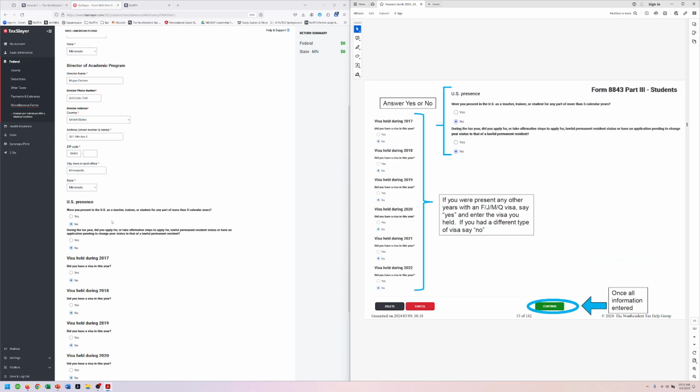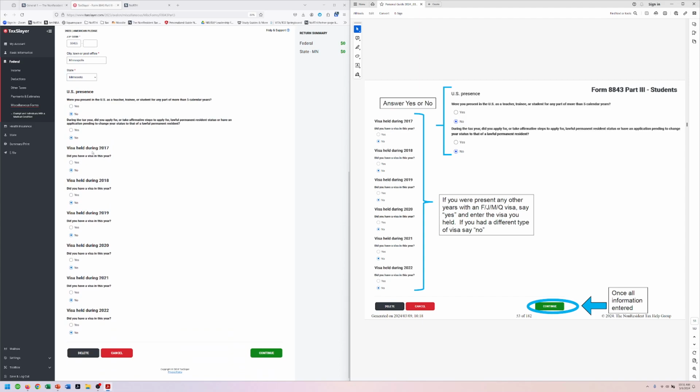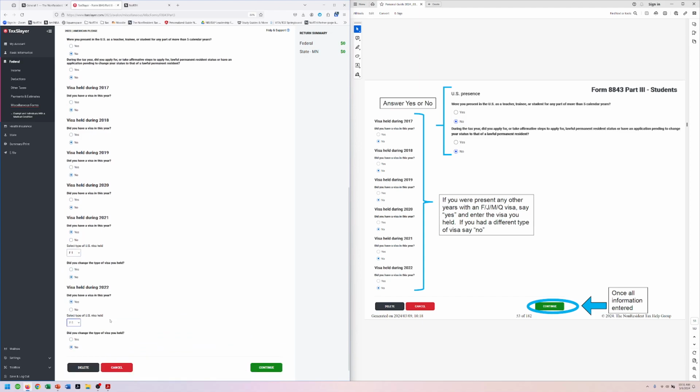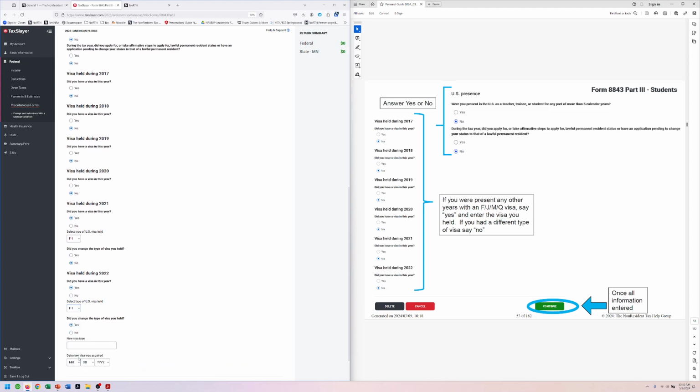So, were you present as a teacher or trainee for any part of more than 5 years? Nope. She was only here in 2021, 2, 3, right? So this is her 3rd year. Did she apply for a green card or anything like that? No, she did not. She did not hold any visas in 2017, 18, 19, 20, but she did have a visa in 2021. She had an F1. She didn't change. Same thing for 2022. Yes, she had a visa. It was an F1. She didn't change. If you did change, just say, yes, you changed, and then it'll ask you some information. But for Lisa, she's pretty simple. We don't have to do that.